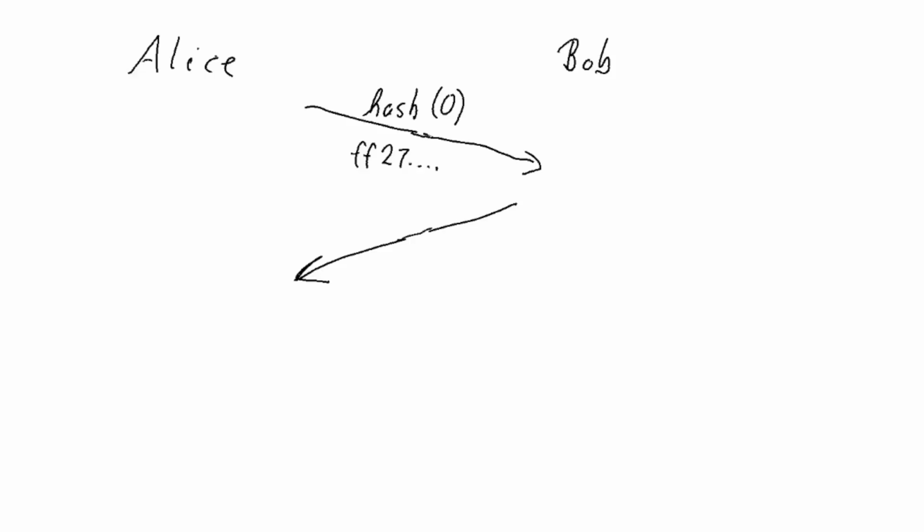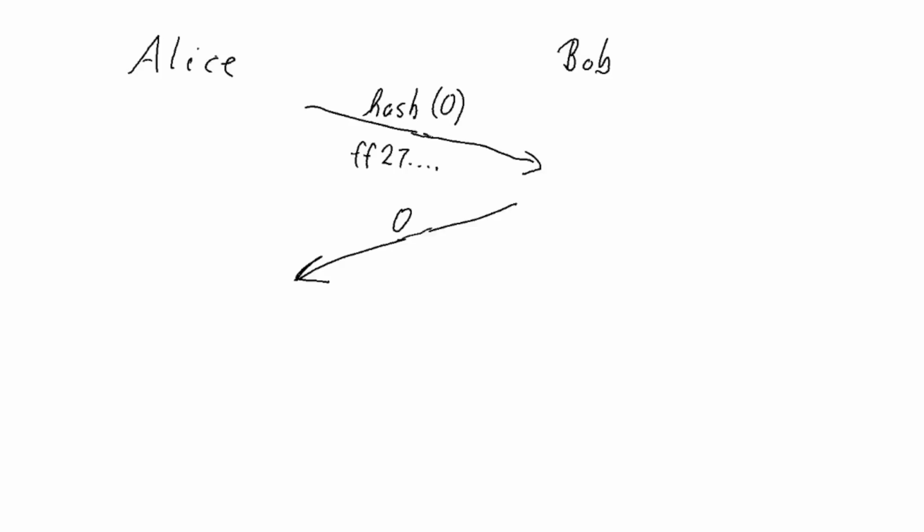So now Bob sees this cryptic byte string and he has no idea whether Alice picked 0 or 1. So he maybe picks 0 and there's no need for him to use a hash. So he can just send the 0 in clear text. And so now Alice would have won, but maybe Bob doesn't believe her.